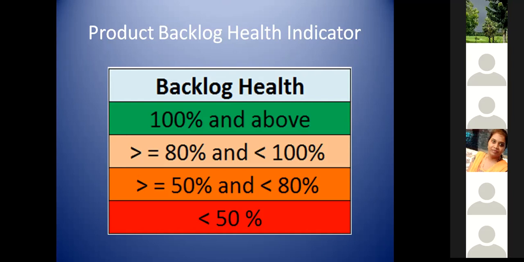Yes, okay. And I will also talk about the backlog refinement session, how much time is really required. This is one way of calculating with story points that we are in a weaker state with the product backlog health, so we may need to plan backlog refinement. But what is the outcome of the backlog refinement and how many hours are really required, I'll take as a separate session on the backlog refinement meeting and the relevant metrics. I don't want to bring that topic here, but there is also a strategy on how many hours are really required. That also a Scrum Master should be in a position to calculate.